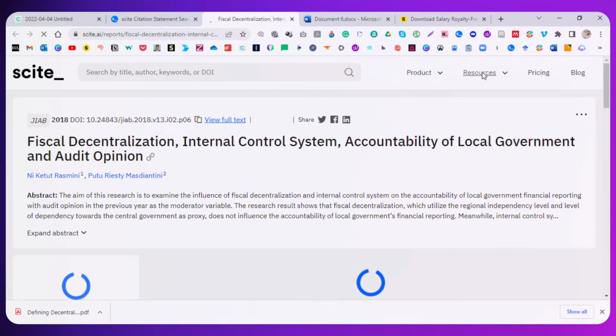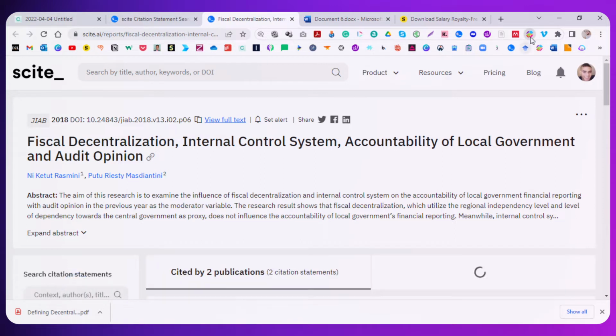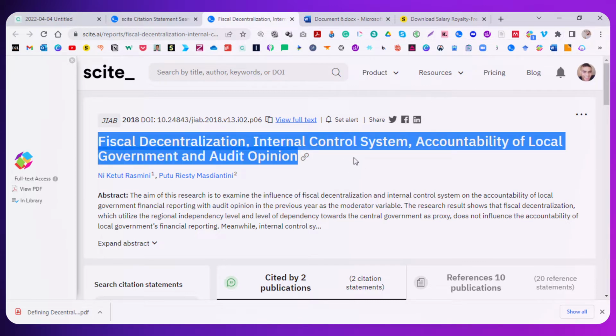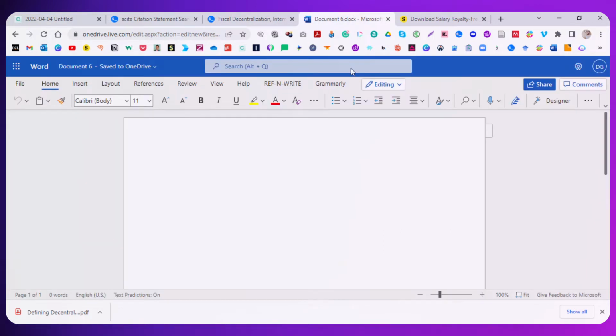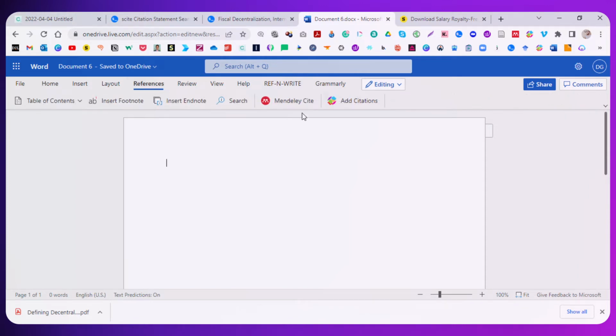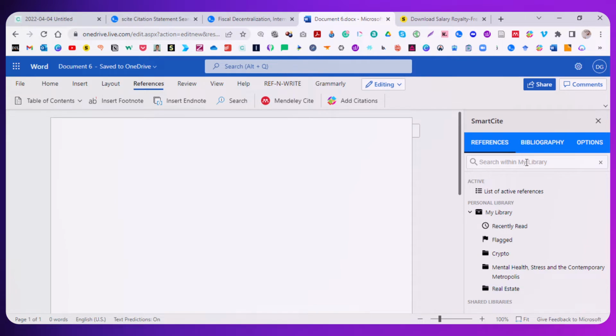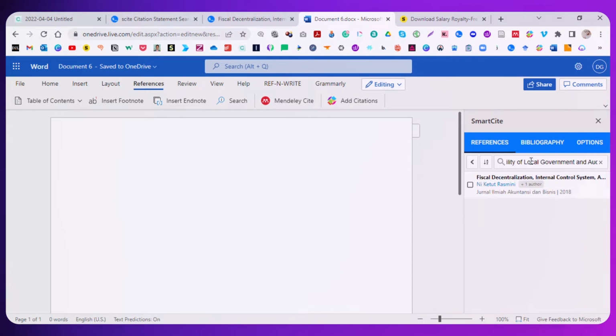So what I want to do is save this article. Add it to the library. It's there. Let's go to our documents page. Now in our document page, we want to make sure that we can cite this source. So I'm going to add in Smart Cite from Papers. And I'm going to put that there. There we go. There's our source.